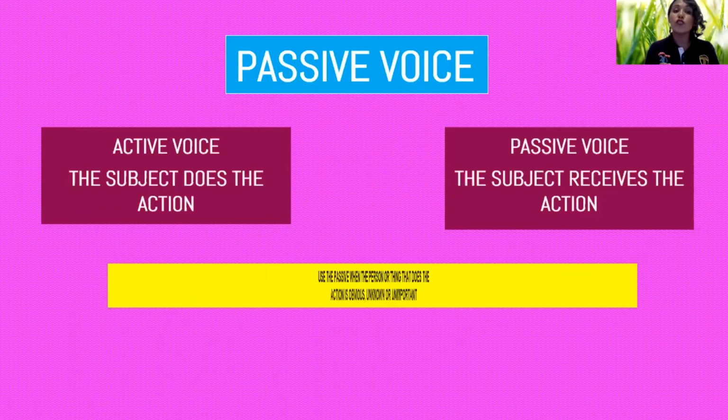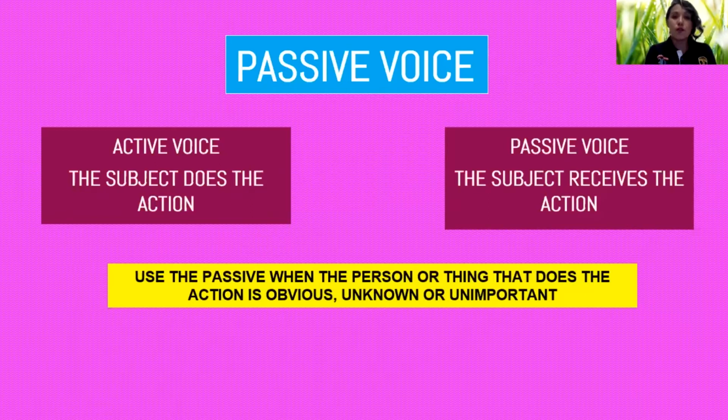When are we going to use this structure, okay? Well, passive voice, we are going to use it when the person or thing that does the action is obvious, unknown or unimportant. So, in simple words, I don't care. It doesn't matter who does the action, okay? Well, if it's necessary to mention, you can do it, but it's not necessary.